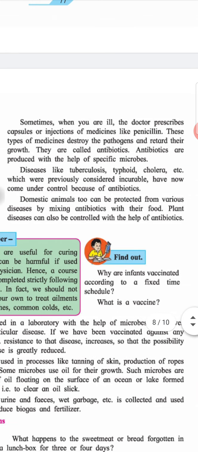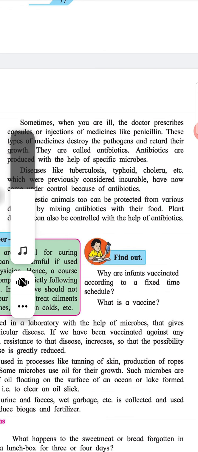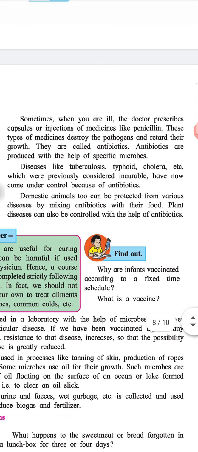Sometimes when you are ill, the doctor prescribes capsules or injections of medicines like penicillin. These types of medicines destroy the pathogens and retard their growth. These are called antibiotics. Antibiotics are produced with the help of specific microbes. Diseases like tuberculosis, typhoid, cholera, etc., which were previously considered incurable, have now come under control because of antibiotics.